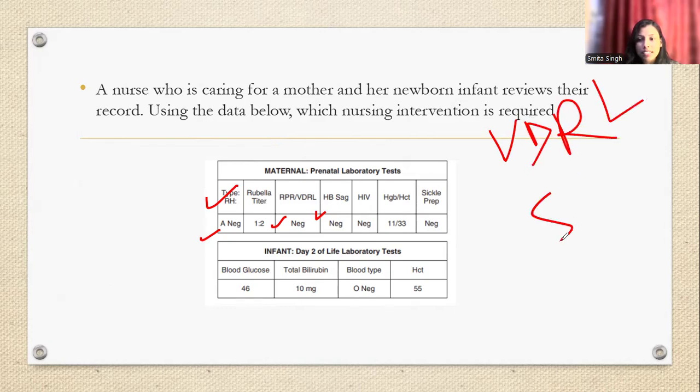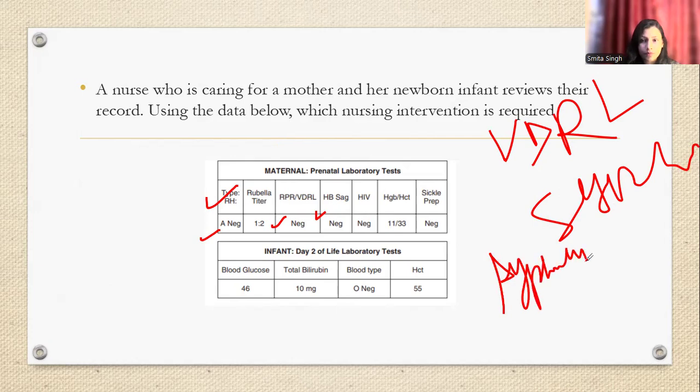Yes, syphilis. Okay, syphilis is the answer. Syphilis is the correct answer. Next, HBsAg, HIV, all things are negative. Then hematocrit, Hb is also given as 11 and 33, and sickle cell is negative. Blood group, total bilirubin, O negative, and hematocrit. See, the answer for this is your rubella titer.